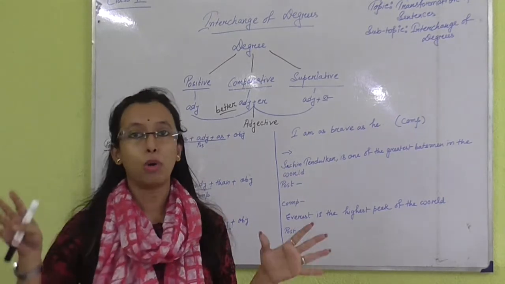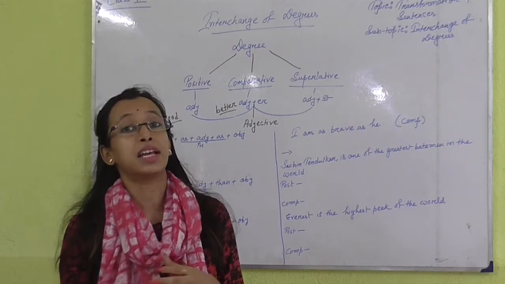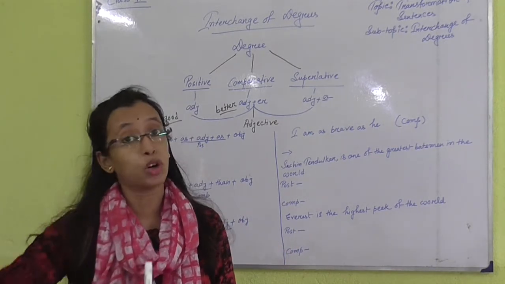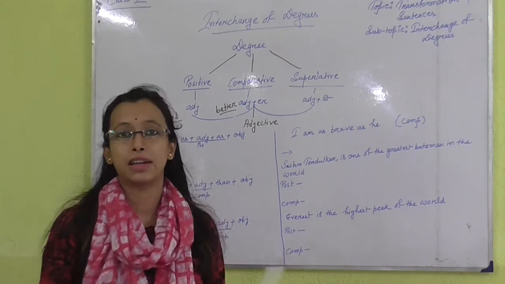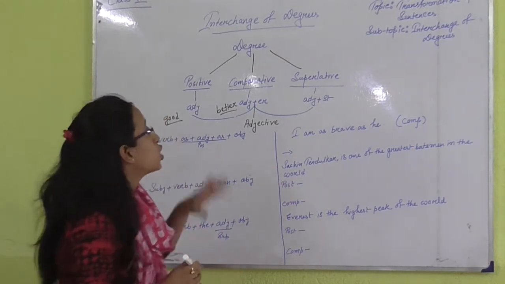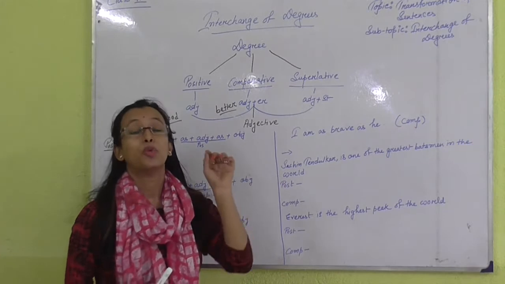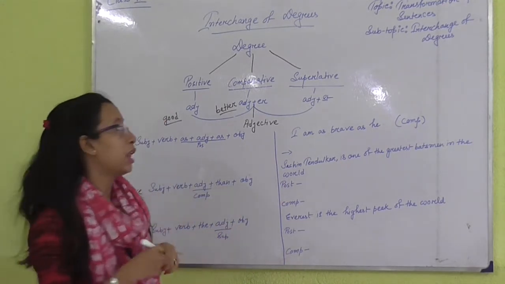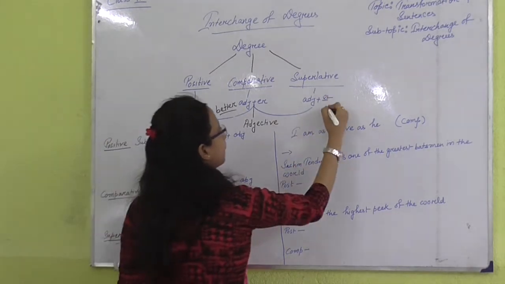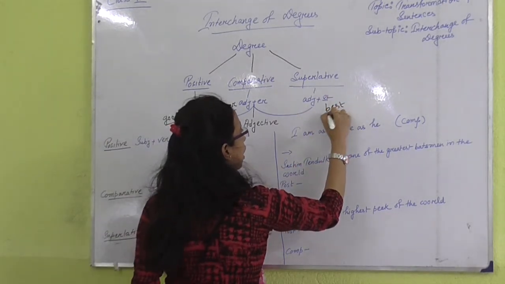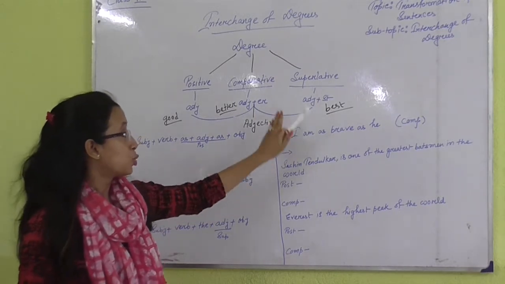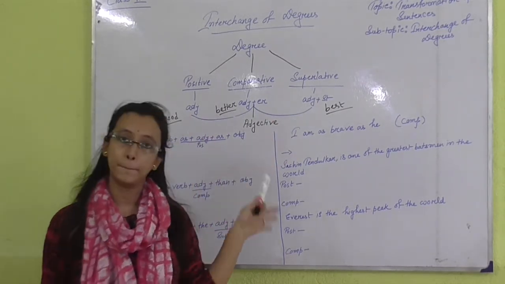It means no one is like him, no one is more than or less than him. In superlative we generally add st or est to the adjective, like good, better, best. The superlative form of good is best.